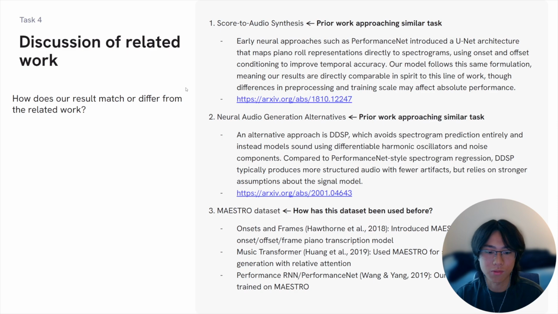So yeah, discussion on related work. Our model follows the PerformanceNet line of scored audio synthesis, and another similar one is DDSP, which is an alternative approach that uses differentiable harmonic oscillators and noise components instead of spectrogram regression. As for where our dataset has been used before, Maestro has also supported piano transcription and symbolic generation research, including Onsets and Frames and Music Transformer, which are other projects. And yeah, we'll play our song now.